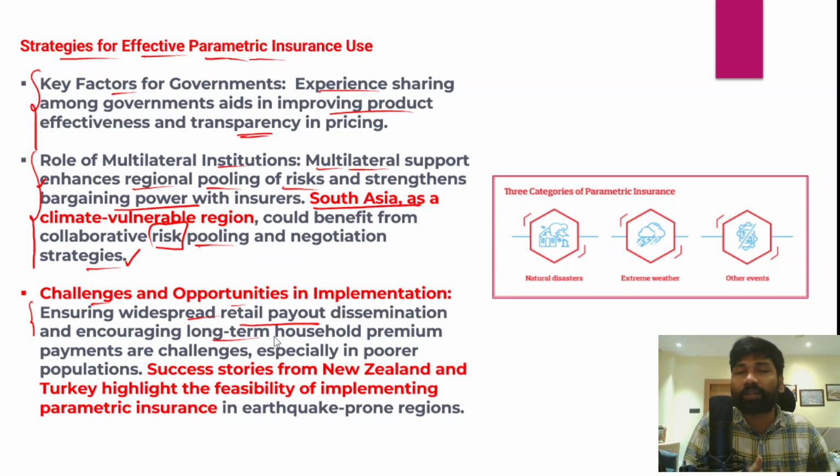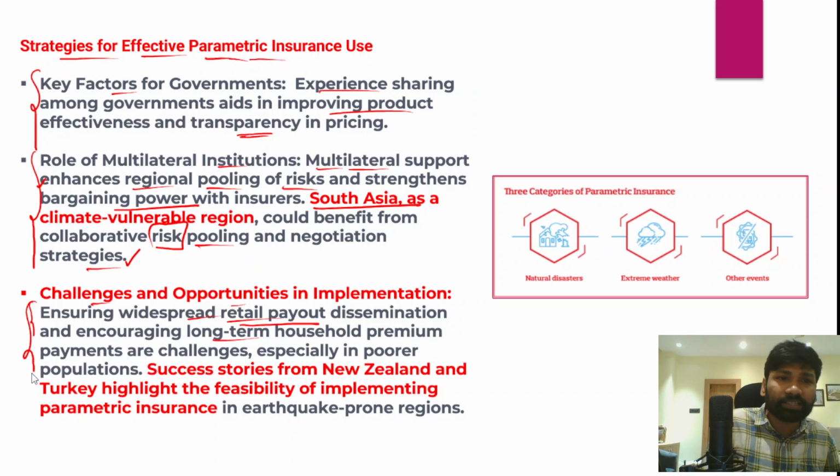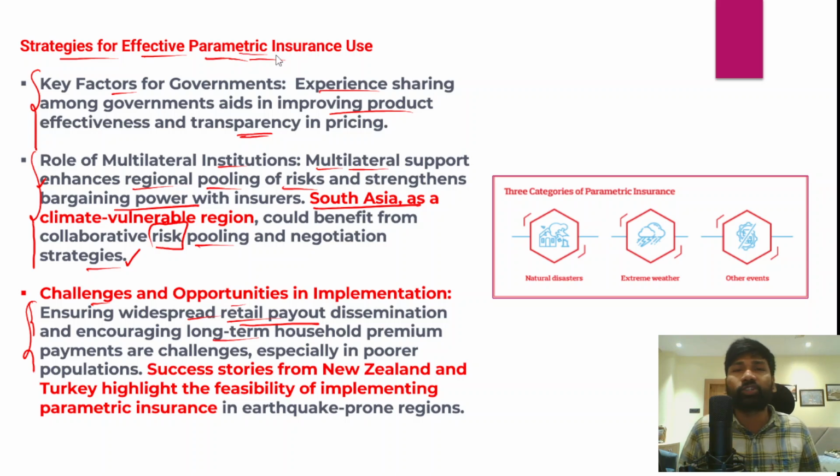We cannot ensure that households regularly pay premiums to the insurance company, so we need to ensure widespread retail payment dissemination while paying insurance premiums and also during the settlement of claims. That is one of the challenges in parametric insurance usage.